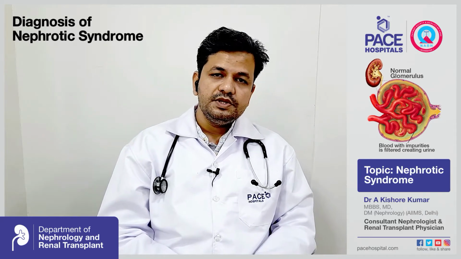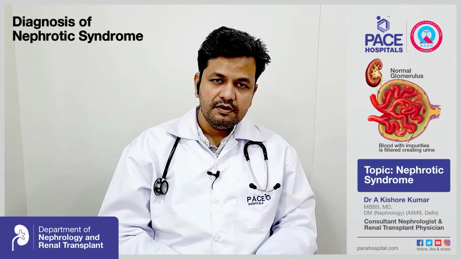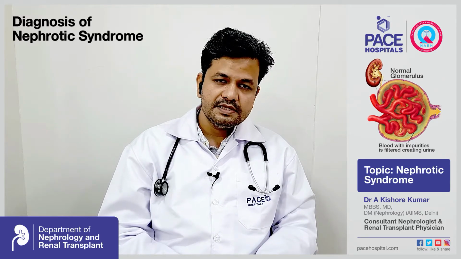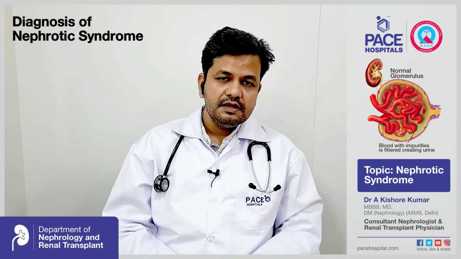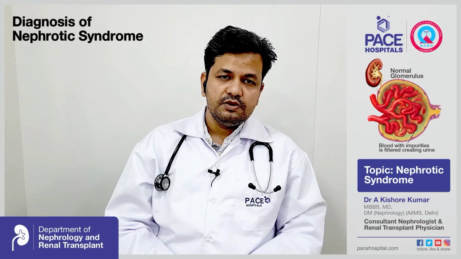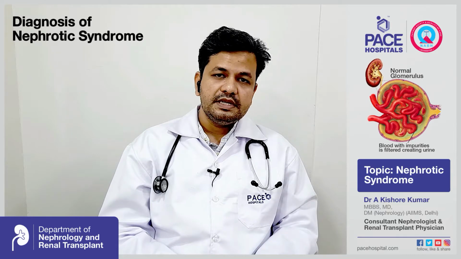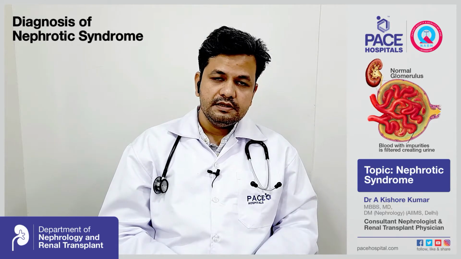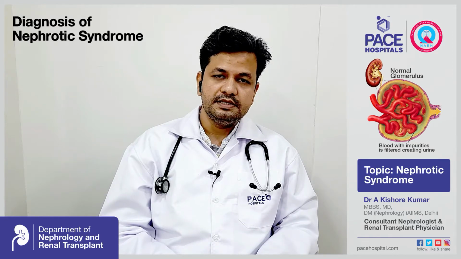And the third test we do is a renal function test to see whether the kidneys are functioning normally or not. In this, we will check the urea levels and creatinine levels along with the electrolyte levels. And after this, to pinpoint a diagnosis of what exactly is causing the nephrotic syndrome, we will require a renal biopsy. To know more about the renal biopsy, you can check my previous video on the renal biopsy, the link of which will be provided in the description.